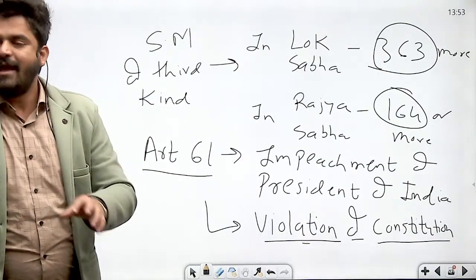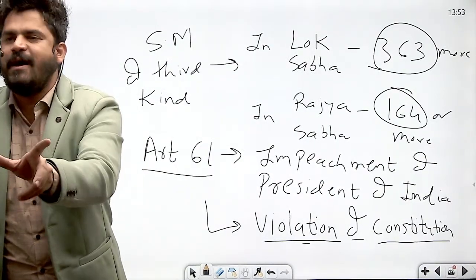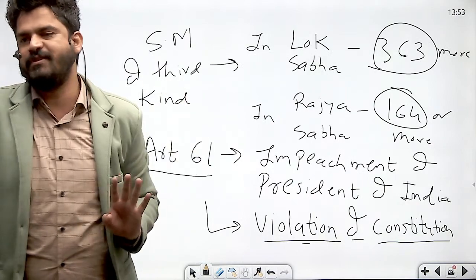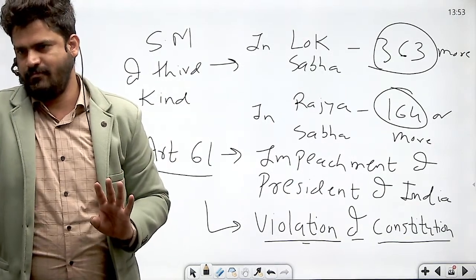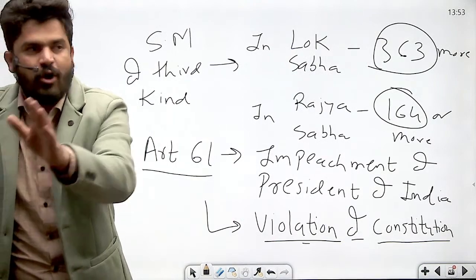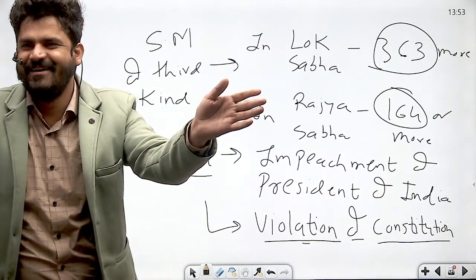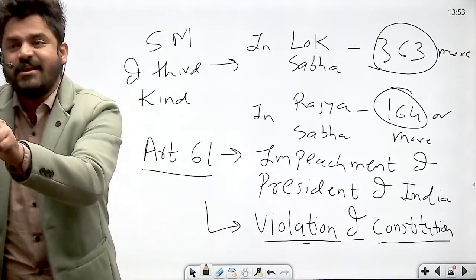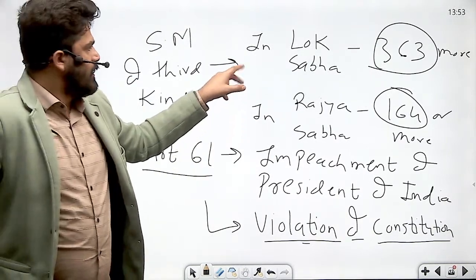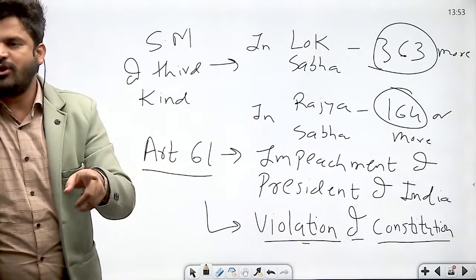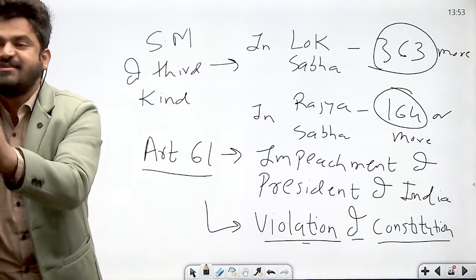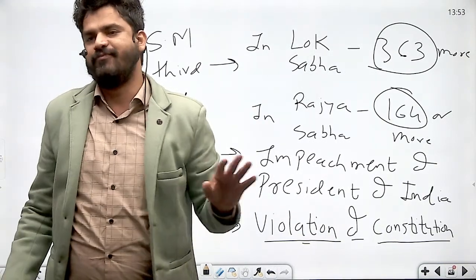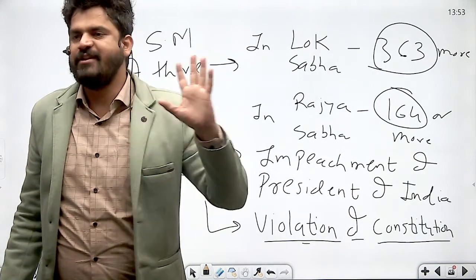Without that, right? And remember, once the resolution is passed, President is removed from his post. Because that resolution will not be sent to the President, because the case is of his own removal. So once the resolution is passed by the majority of not less than 2/3 of the total strength of both the Houses of Parliament, the President will stand removed.